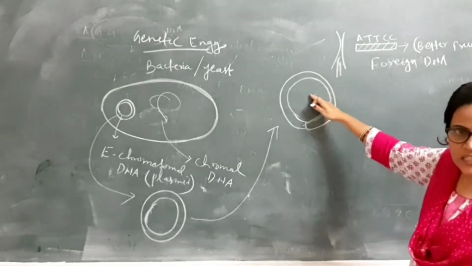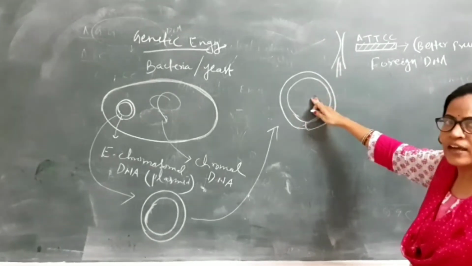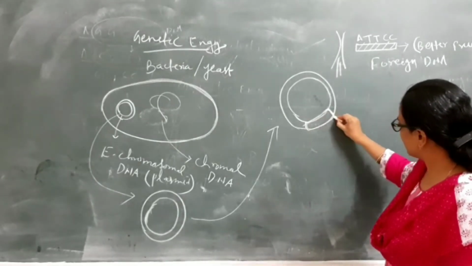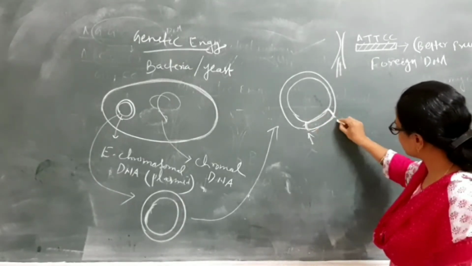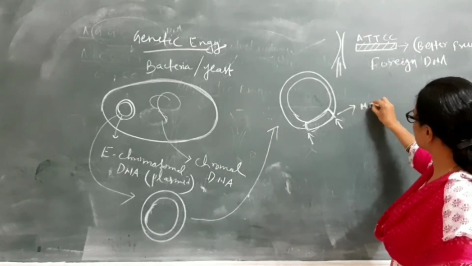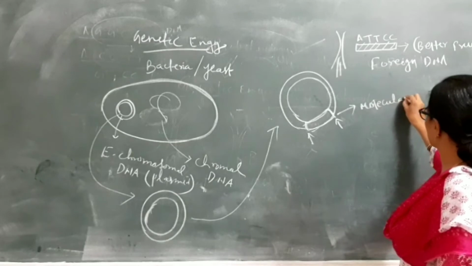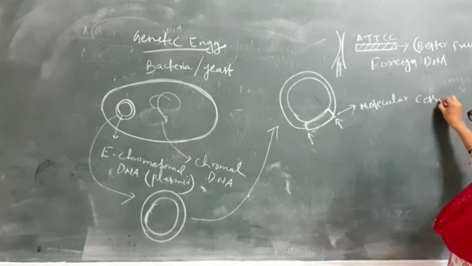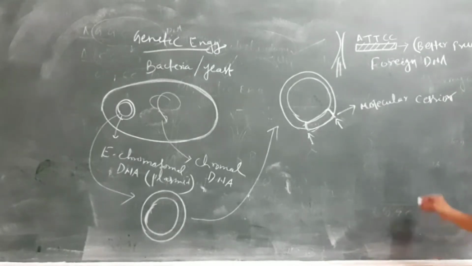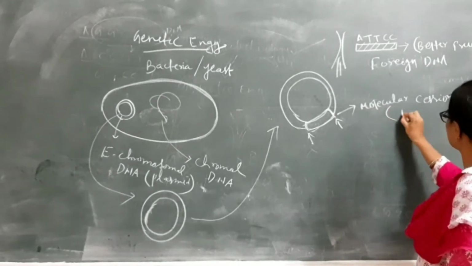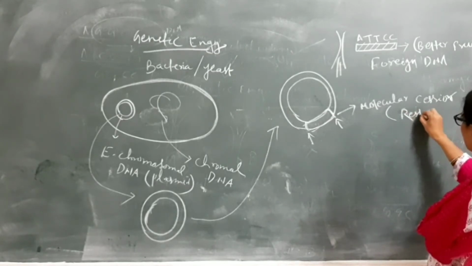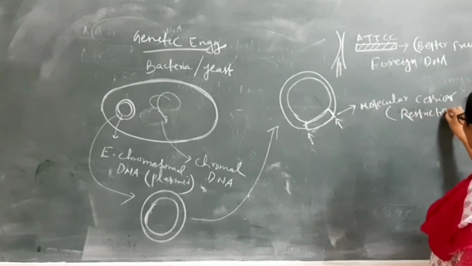This plasmid DNA is also double stranded, and we remove this sequence with the help of a scissor-like substance, known as a molecular scissor, also known as restriction endonuclease.